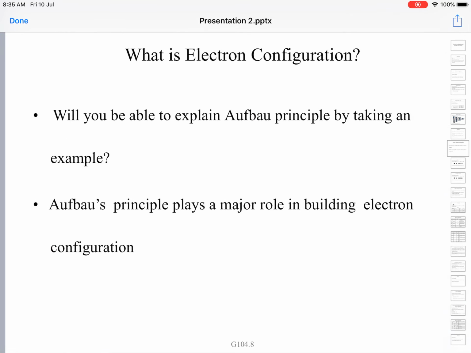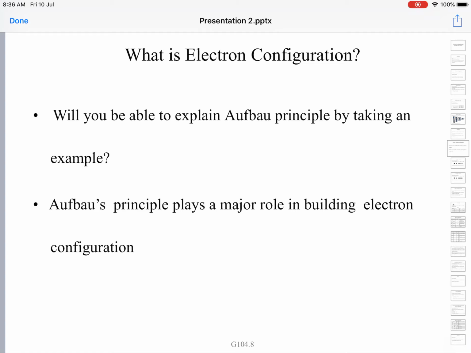Now, can anybody answer: how do you explain the Aufbau principle with an example? This Aufbau principle plays a major role in writing the electronic configuration. Based on this Aufbau principle only, we have arranged atomic orbitals in the order of increasing energies.